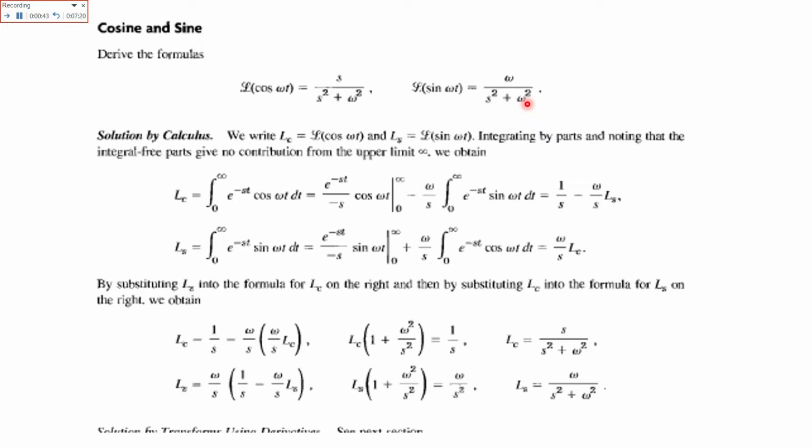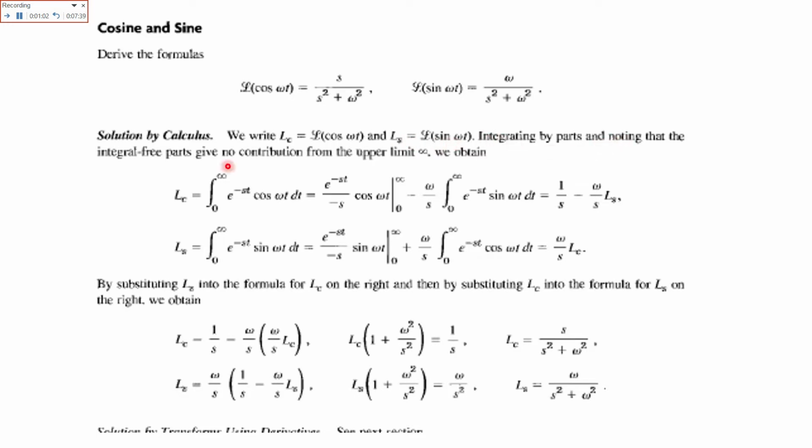How can you find out the calculations? Let's see. Let the Laplace of cos omega t be Lc, and the Laplace of sin omega t be Ls.